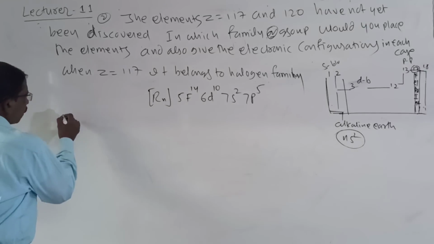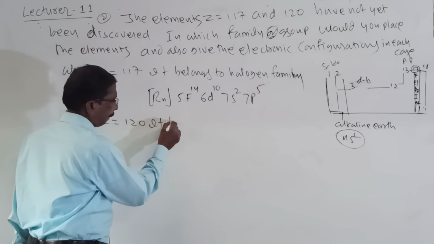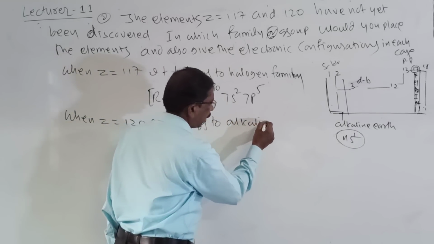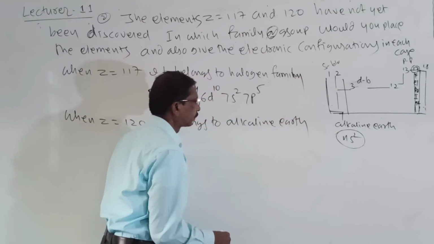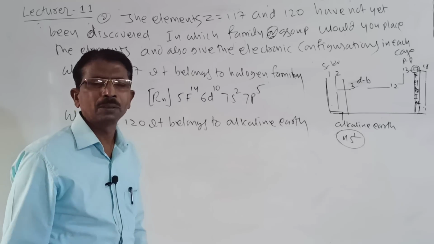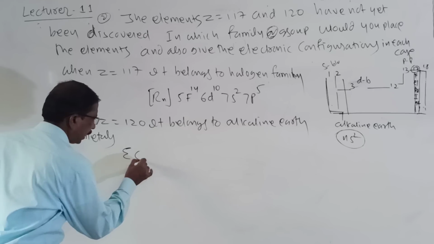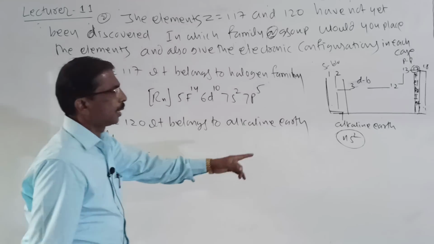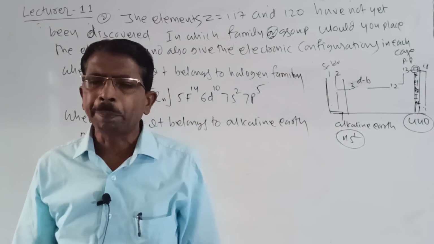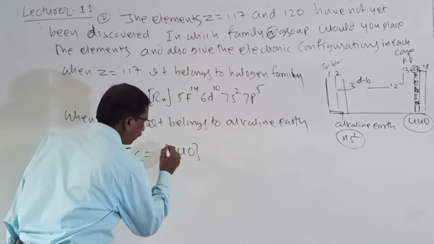Then when Z is equal to 120, it belongs to alkaline earth metal, and its electronic configuration, look here students. We know that the last one is Uuo, unoctium.